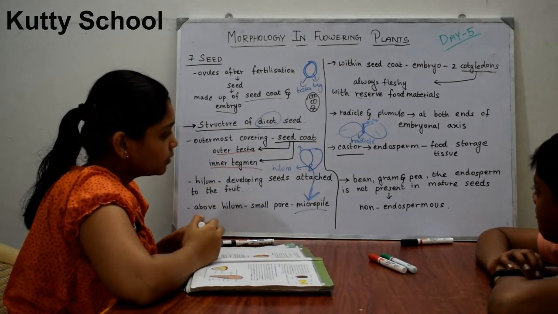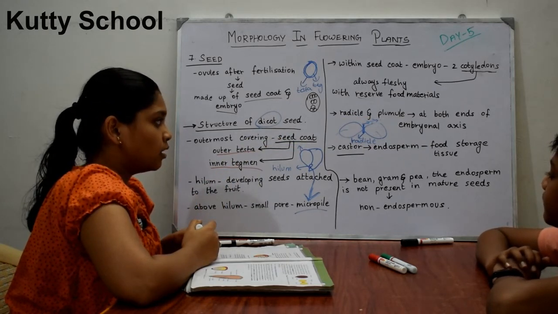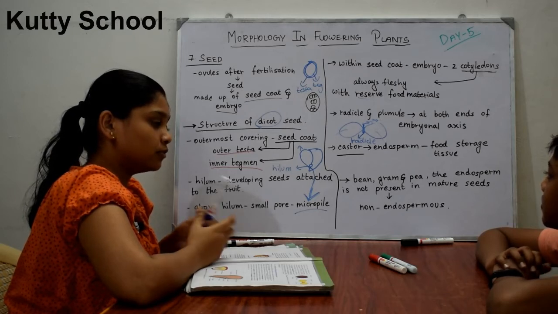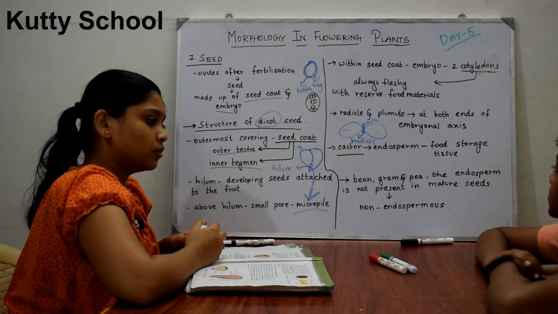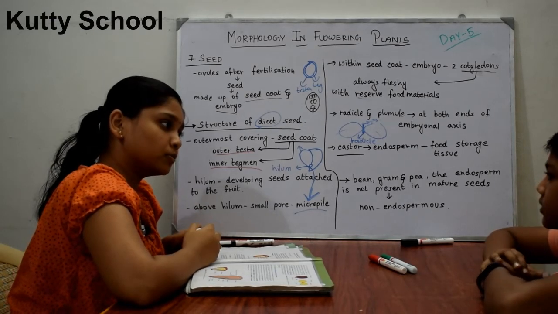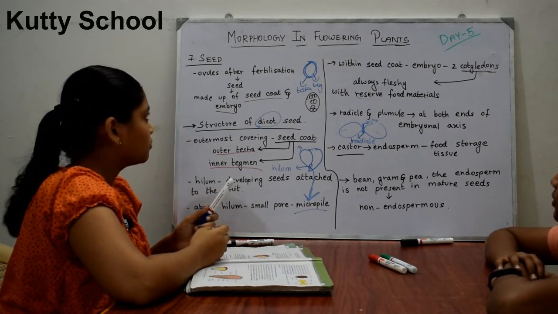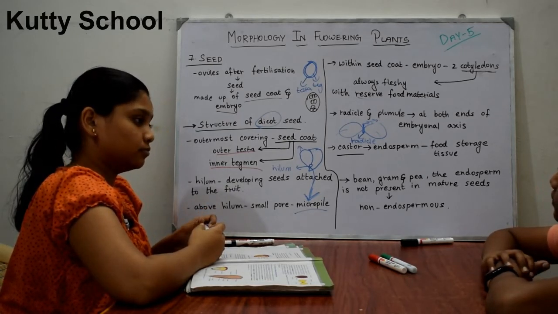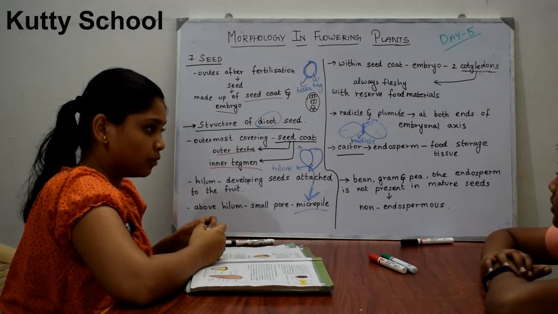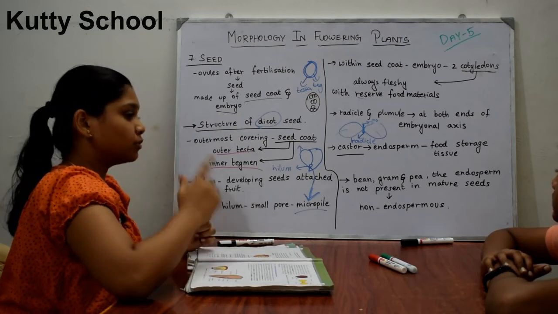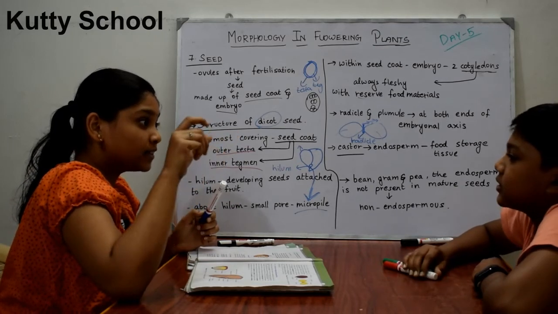In some seeds like castor, the endosperm stores food and serves as food storage tissue. Do you know what endosperm is? No. We discussed it in the last session. In the ovule, one male gamete fuses with the egg cell and forms the zygote, which is the embryo. The other male gamete fuses with the diploid polar nuclei, which has 3n chromosomes, and acts as endosperm.